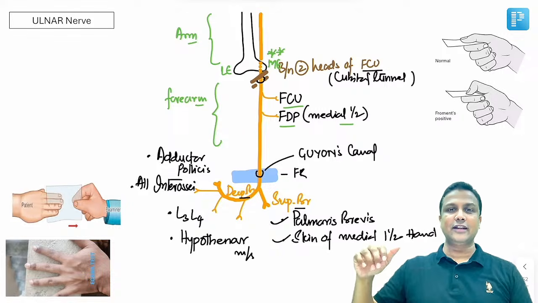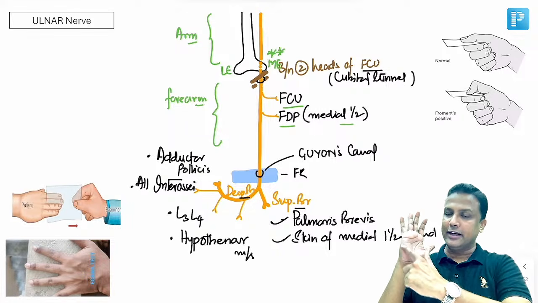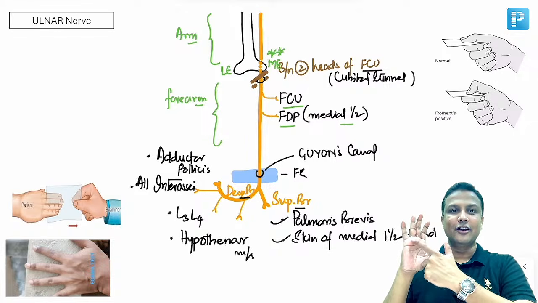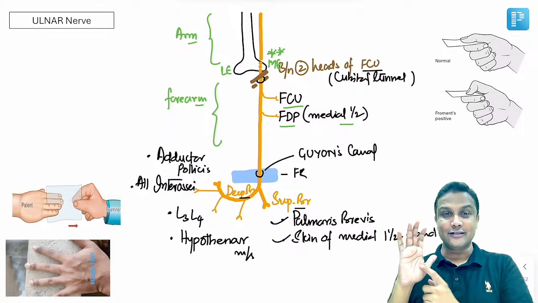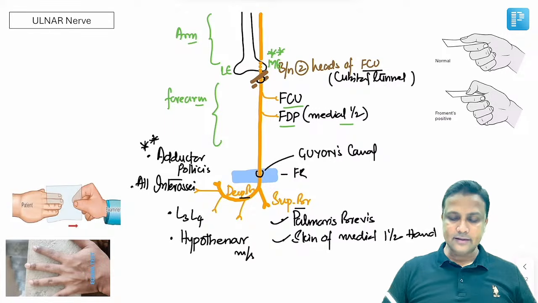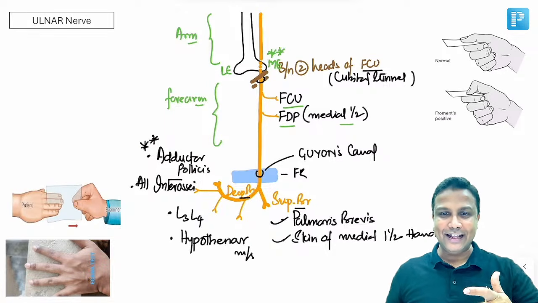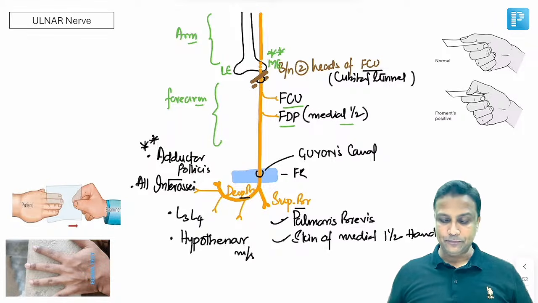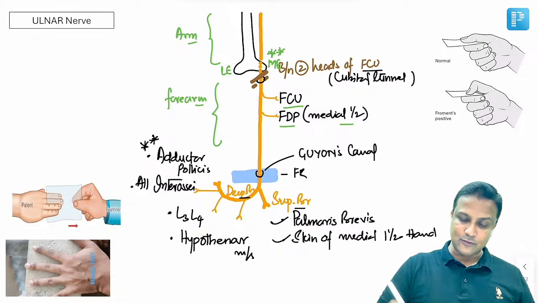Then deep branch is taking care of all the remaining muscles, all the hypothenar, third and fourth lumbrical, the palmar interossei, dorsal interossei, and on the other side, adductor pollicis. This is very much important here. And this is the muscle where ulnar nerve is actually going and ending. इसीलिए इसको graveyard of ulnar nerve भी कहा जाता है. Is it okay? Now let us see the test for this one, sir, one by one.